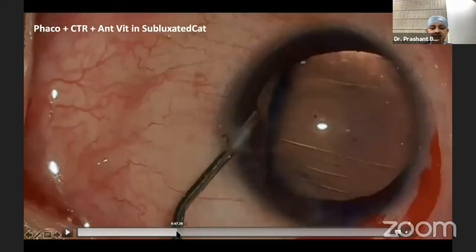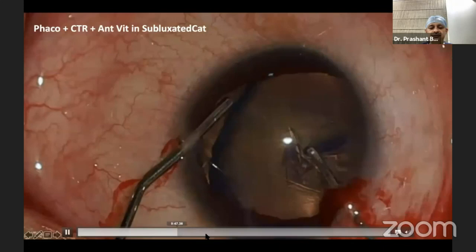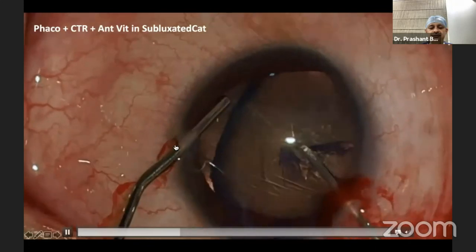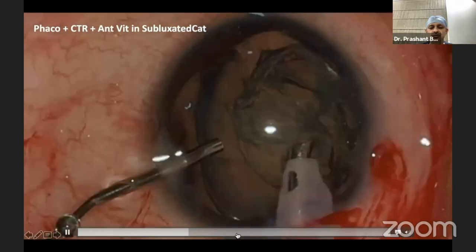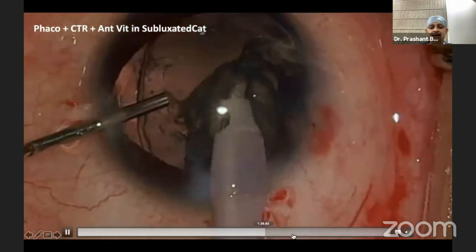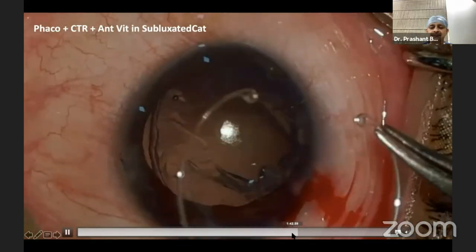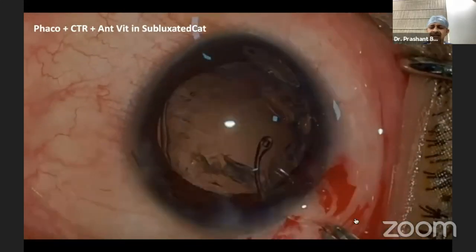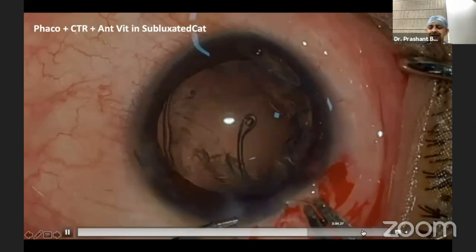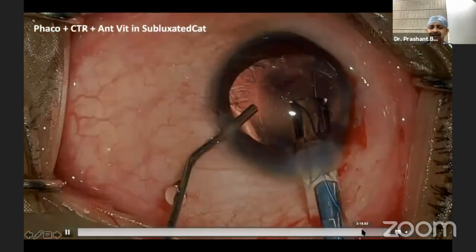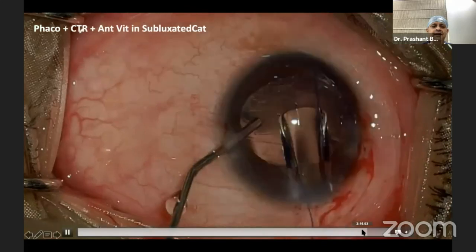Intermittently, we were doing anterior vitrectomy for whatever vitreous was prolapsing through this particular zone. Then CTR, and after CTR, you can see the introduction of the CTR and then placing the IOL. So even such challenging cases are not a no for us, even under this system.